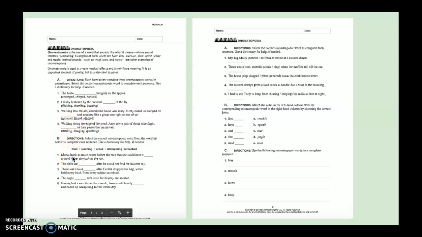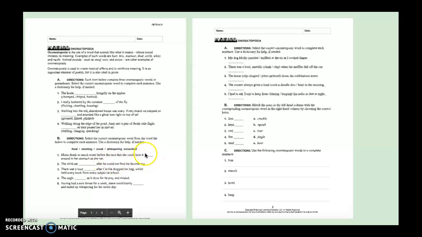For part B on this page, you're going to select the correct onomatopoeic word from the word list to complete each sentence. So our words are thud, sloshing, croak, whimpering, and screeched. If we look at number 1, Maria drank so much water before the race that she could hear it blank around in her stomach as she ran.